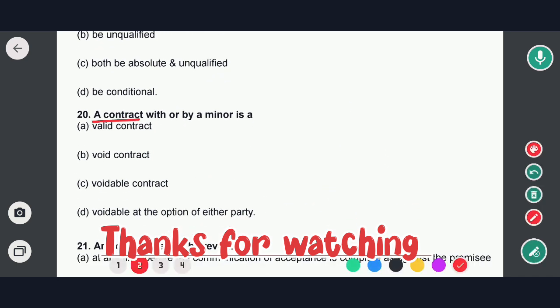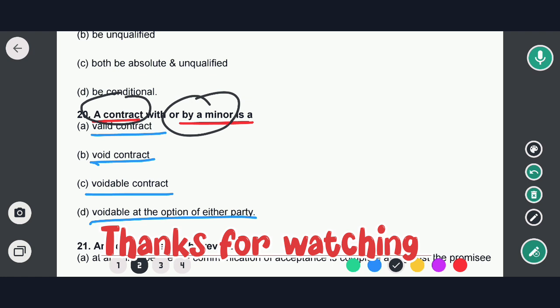A contract with or by a minor is. Options are: valid contract, void contract, voidable contract, voidable at the option of either party. So in this case, as you all know, a contract by a minor is always a void contract. Option B would be the correct answer.